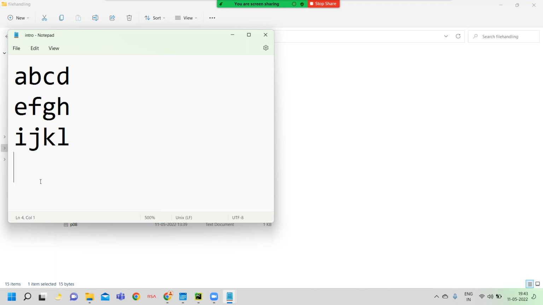When it blinks at the end, it is called end of file. In case the cursor blinks in the middle of the file content, that file cursor pointer location is called current.